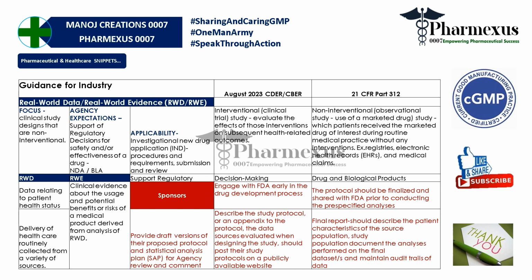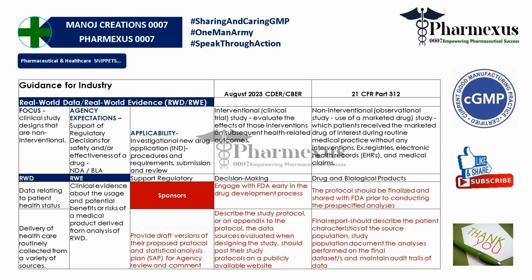Now, to do this study, there are sponsors who are following with the regulatory agencies, and the sponsors also have some prerequisites to do when they initiate this study under 21 CFR Part 312. Basic responsibilities of the sponsors in this study matter is to engage with FDA early in the drug development phase so that they understand the applicability. The second one is the protocol should be finalized and shared with FDA prior to conducting the specified analysis by the sponsor. They have to provide a draft version of their proposed protocol and the statistical analysis plan, SAP, for agency review and comments before submitting the final protocol.